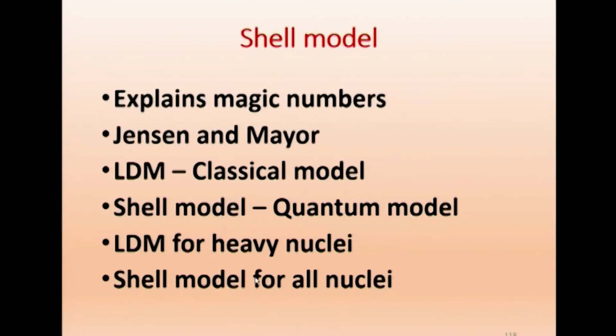Now, we will go to the next model, which is called the shell model. This explains magic numbers. We will go into detail on what a magic number is, but first, the physicists who proposed this: Jensen and Mayer are the two physicists who proposed the shell model.